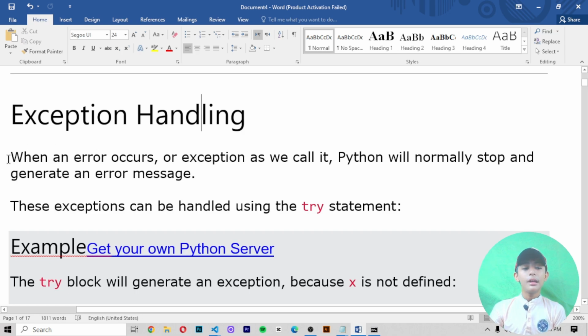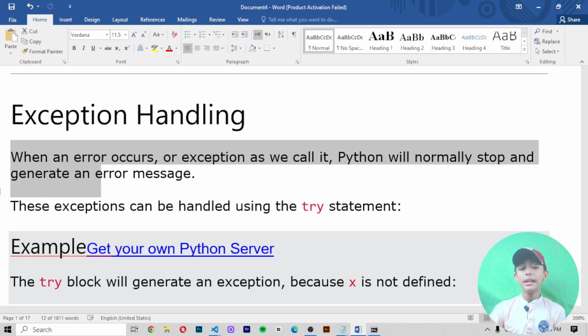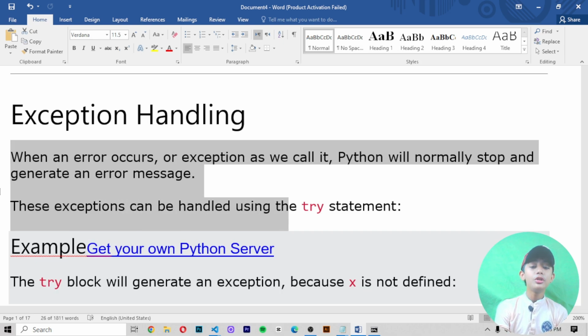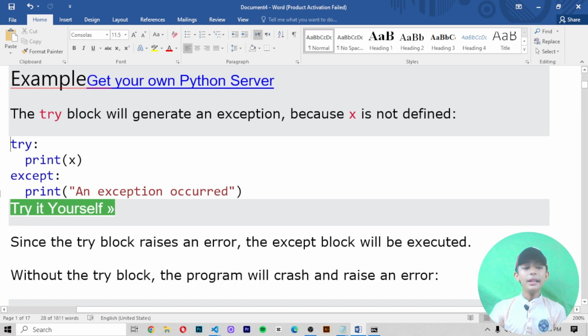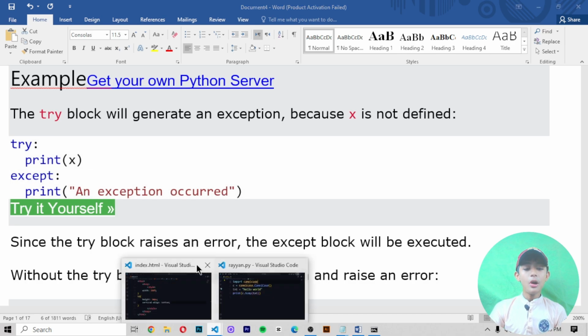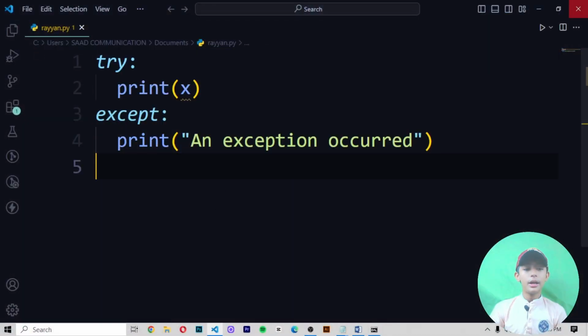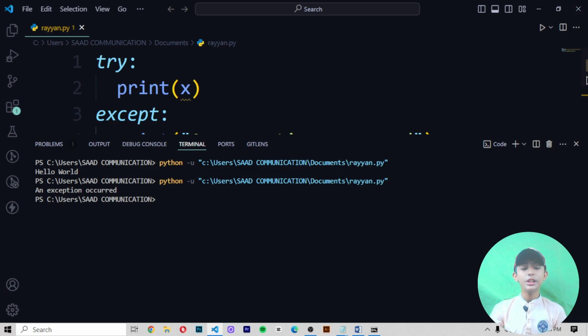Exception handling. When an error occurs, or exception as we call it, Python will normally stop and generate an error message. These exceptions can be handled using the try statement. In the example, the try block will generate an exception because x is not defined. Let me copy it, open my file and save it, and it should give me an exception.